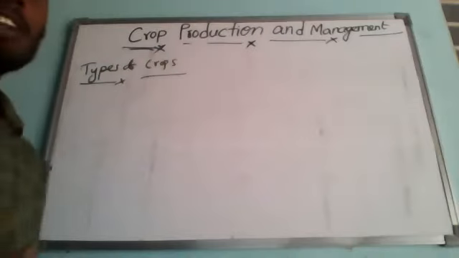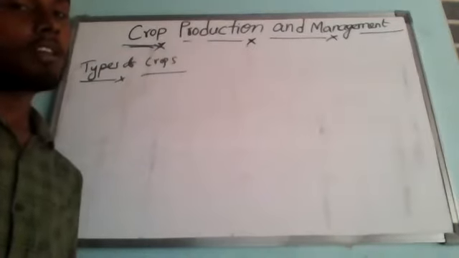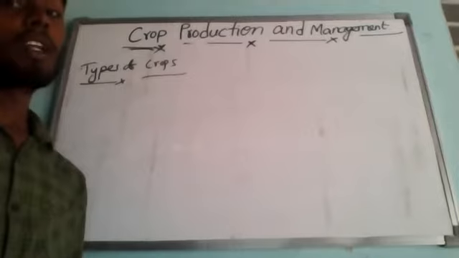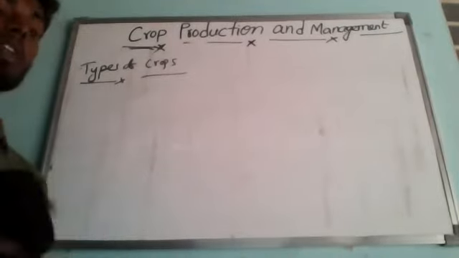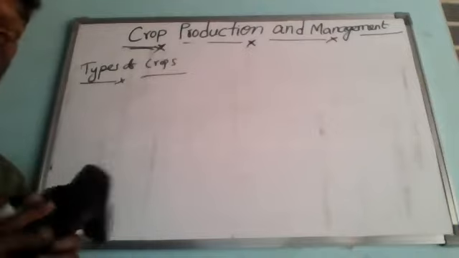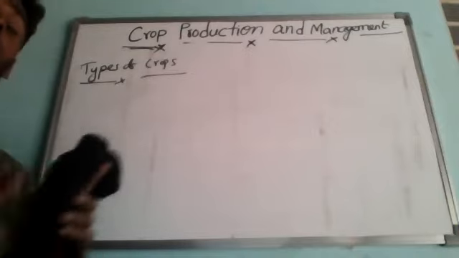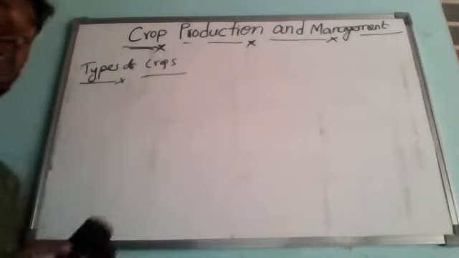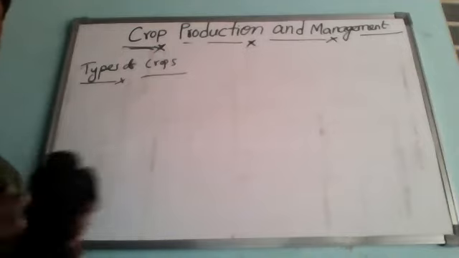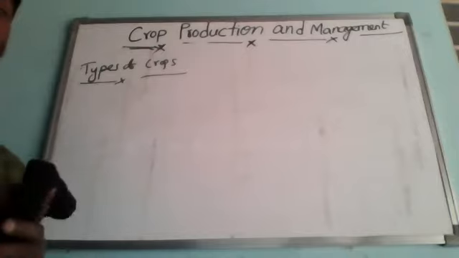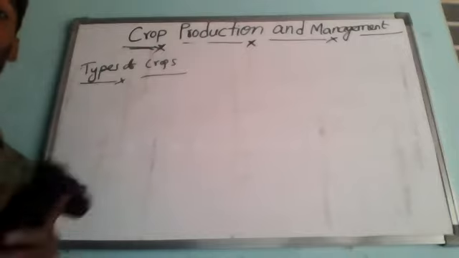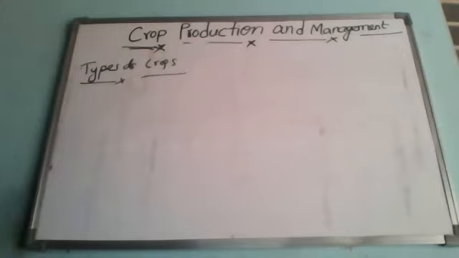So we know that different crops grow well in different seasons of the year. If you observe our surroundings, the same kind of crop cannot grow throughout the year. It will grow only at a particular time. Then only will we get the proper yield, proper food. If not, it won't be cultivated properly. So different crops grow well in different seasons of the year.